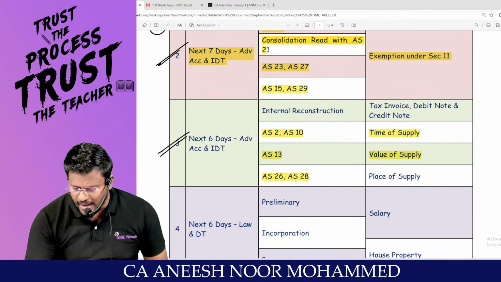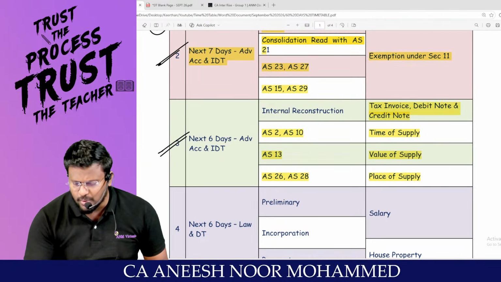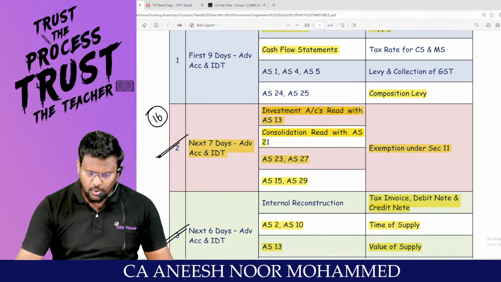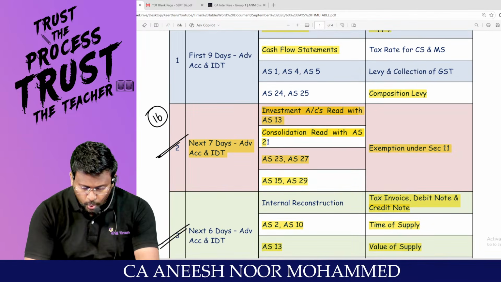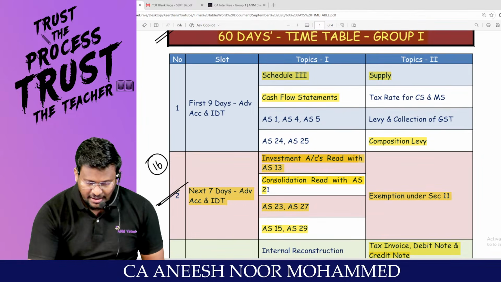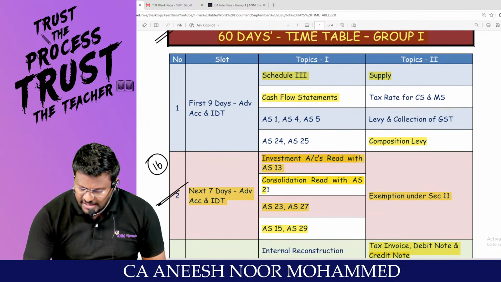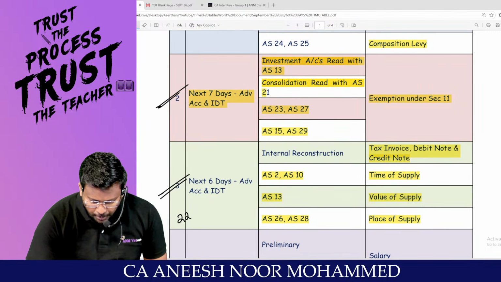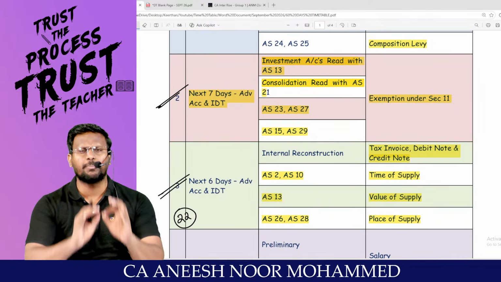Time of supply, value of supply, place of supply, tax invoice, debit note, credit note of the IDT, a very important part. So what I am suggesting to you is, your revision 9 days plus 7 days plus 6 days. For the first 22 days, you prepare accounts and IDT properly.